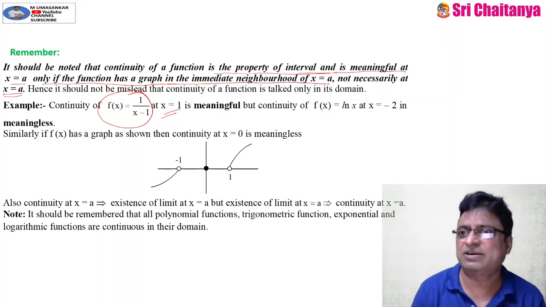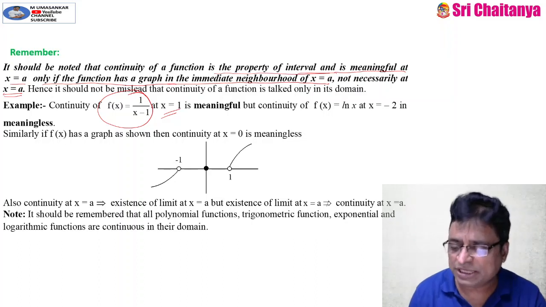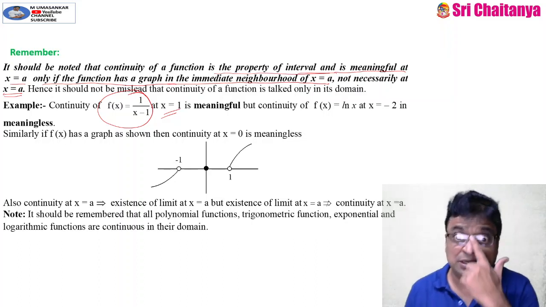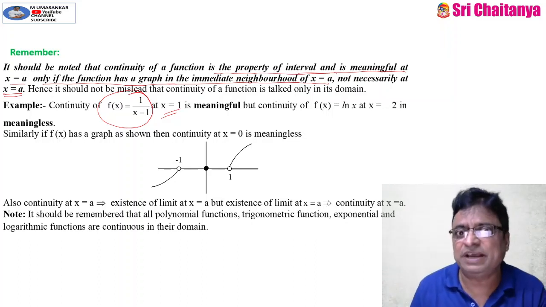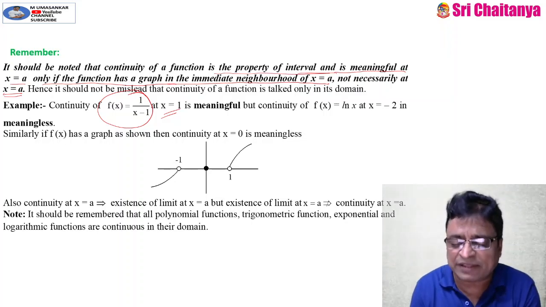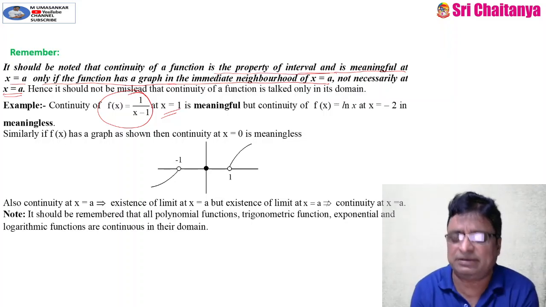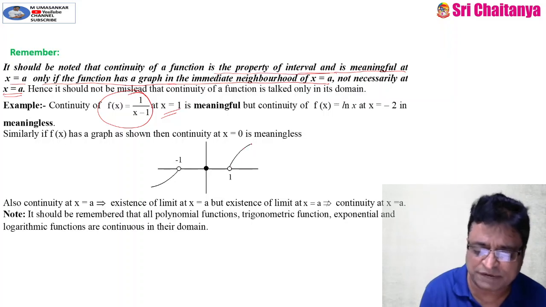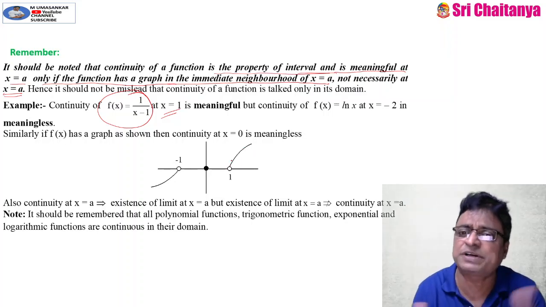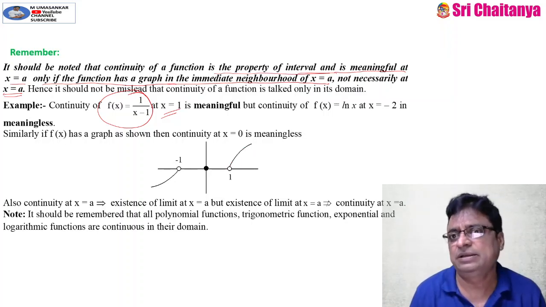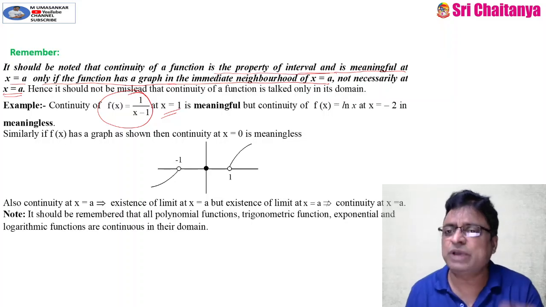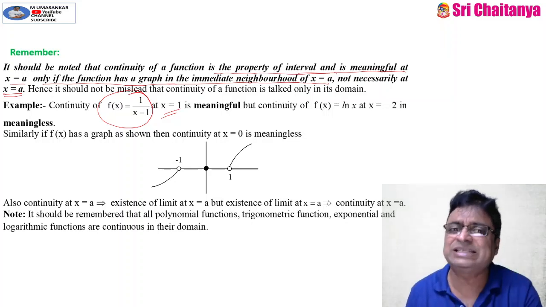Where the function is not defined, that point is a point where the function is not defined, but other than that point your function is defined. In the immediate neighborhood of that point your function is defined. Then only in that case we have to discuss the continuity.